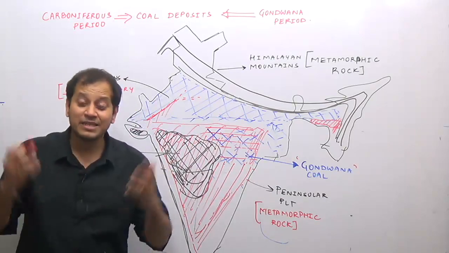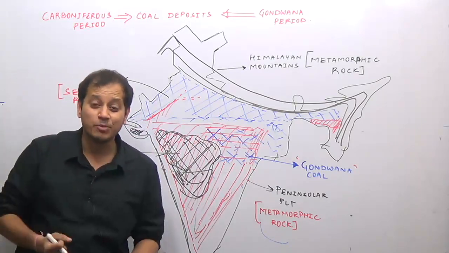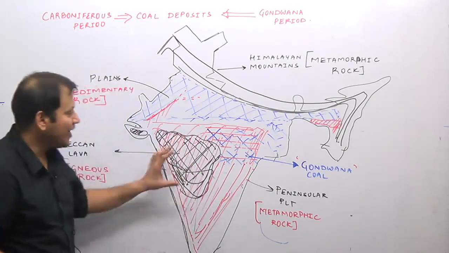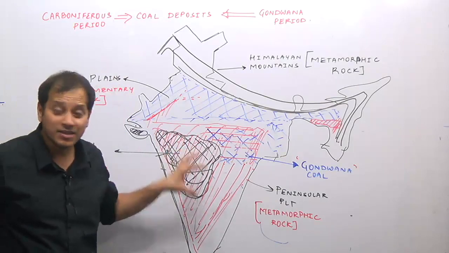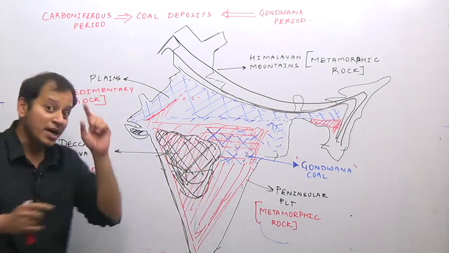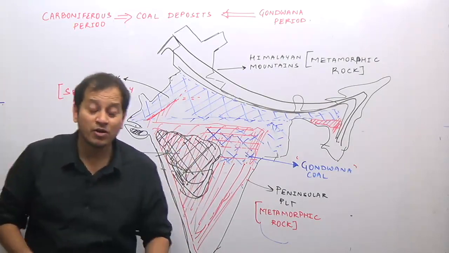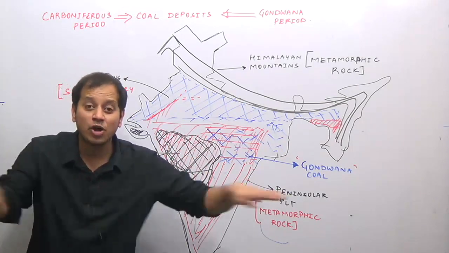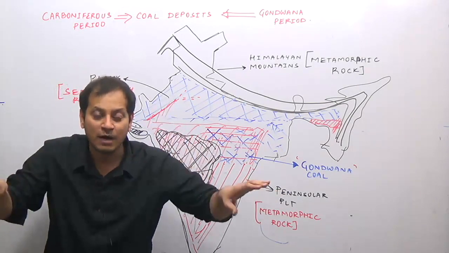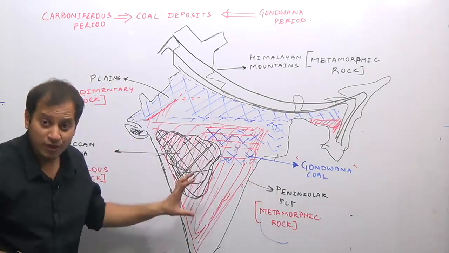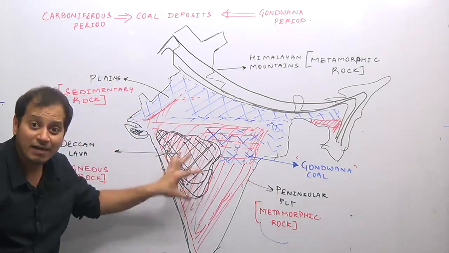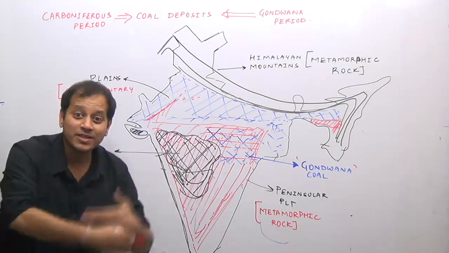So even if this area was rich in mineral deposits once upon a time, as of today, we do not know because there is a thick covering of lava in this region. Therefore, I used the words: this metamorphic rock is covered with a thick tablecloth of lava. So we don't know what is down here. As of today, we know that this area is the Deccan lava plateau.